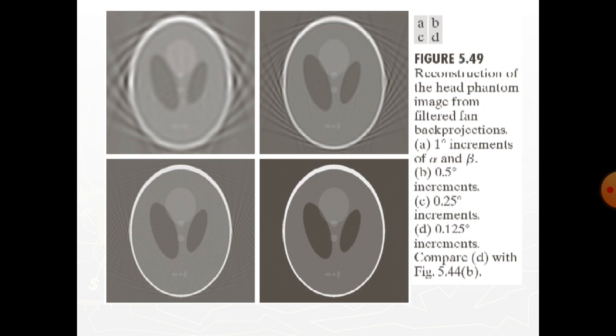In the ellipse, as with the rectangle, using increments of 0.125 degree produces results that are comparable with the back projected image of the head phantom in figure B. This result illustrates one of the principal reasons why thousands of detectors have to be used in the fan beam geometry of modern CT systems, in order to reduce aliasing artifacts.